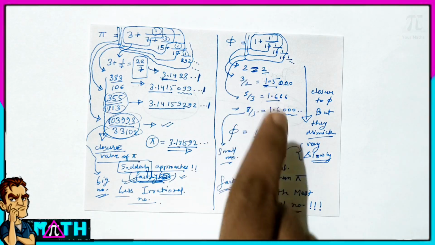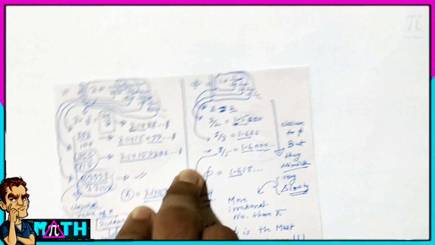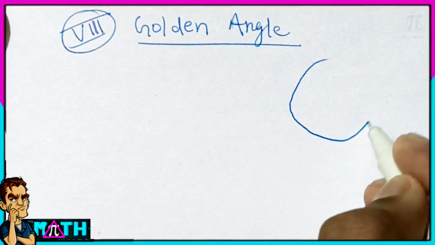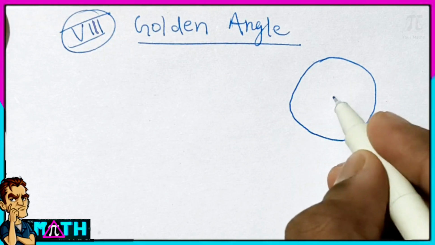So in the previous video we have discussed this, so now let's move to part 8. Today we are going to discuss the golden angle. For that, let's draw a circle, and this is the center of the circle.